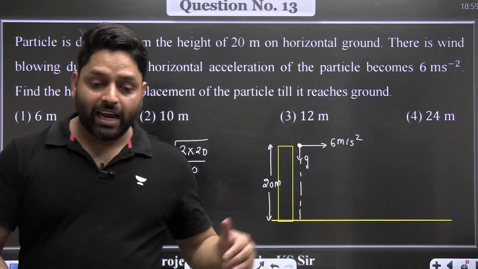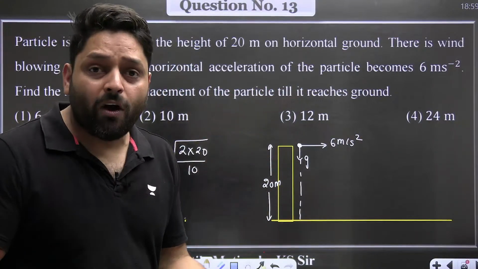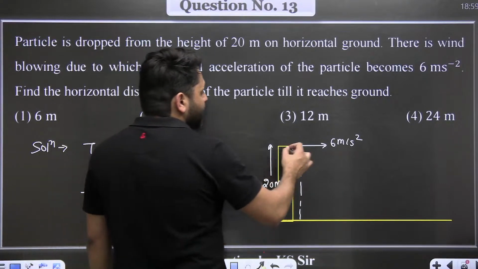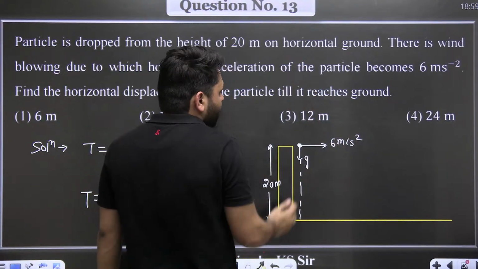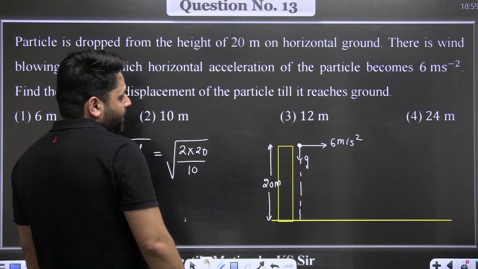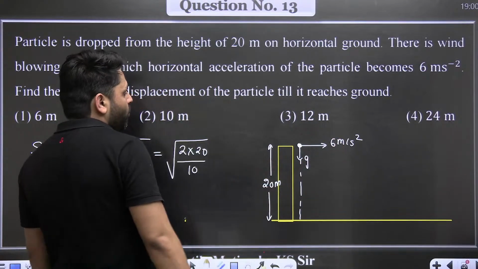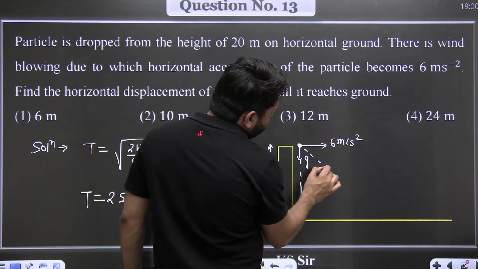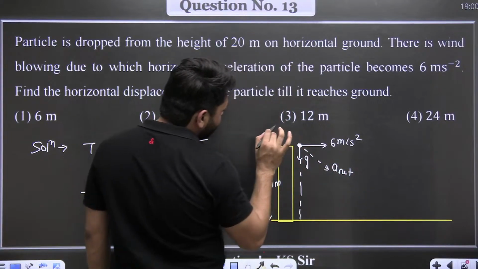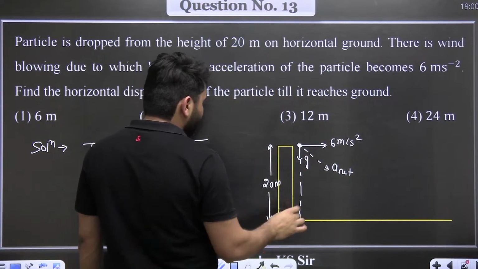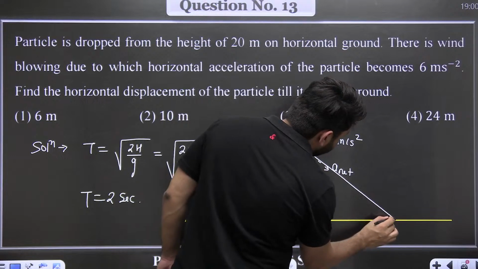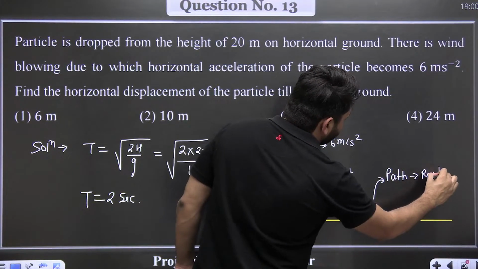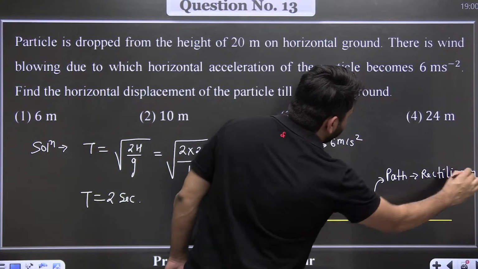Now you say, sir, will the time be affected by this 6 meter per second square? I'll say no. Why? Because this motion and this motion are both independent of each other. Now because of this acceleration, what will be the path of the particle? Net acceleration will come in this direction. Is there any initial velocity? No. So the path of the particle will be rectilinear. This is very important. It will go like this. It will not be projectile.